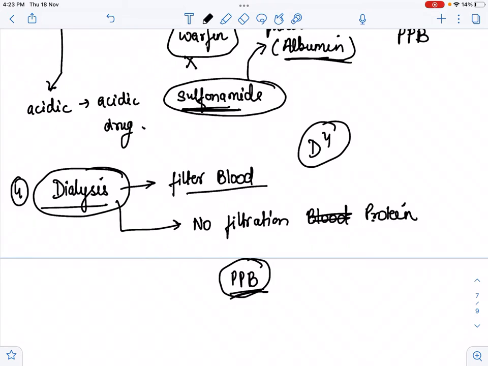Because if the particular drug has a high plasma protein binding capacity, it means that it is attached to the proteins, and proteins are not filtered through the dialysis machine. So that particular drug remains in our blood for a longer duration, because it is not filtered by dialysis. So in toxicity, we cannot remove that drug by dialysis.